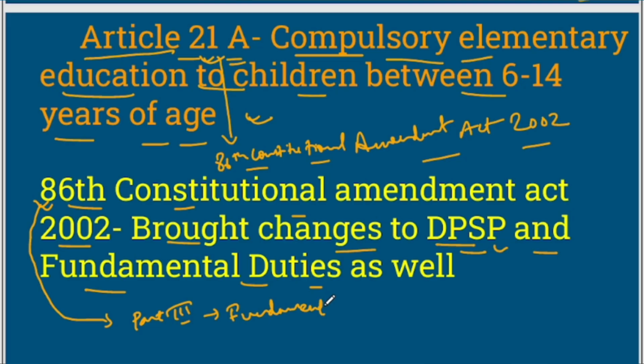Very important. Questions have been asked multiple times in exams. Fundamental rights. Then Part 4, that is Directive Principles of State Policy, DPSP. Then this Act also brought changes to fundamental duties.